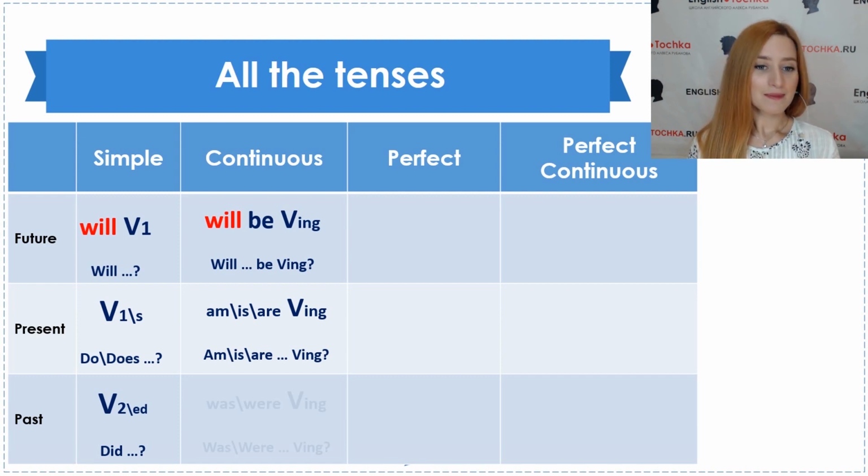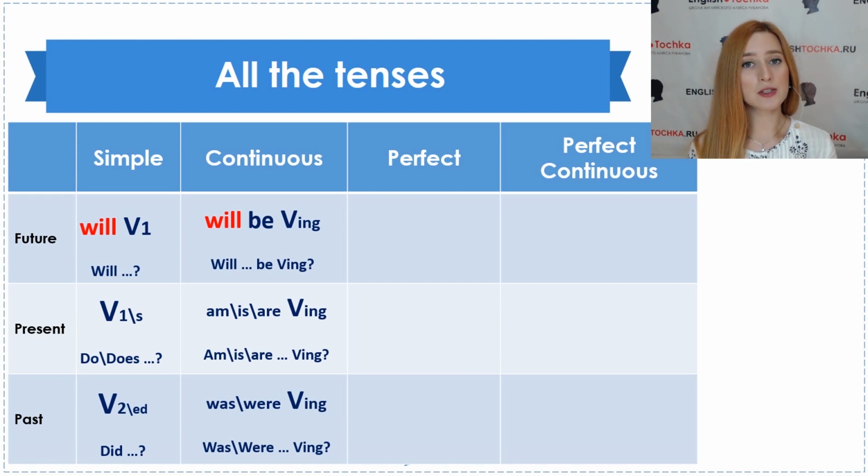So, past continuous, process in the past, like I was in the process of doing something. I was reading a book, or we were talking about that all evening yesterday, right? Perfect. Perfect may be used in action, and also it can be used in description.